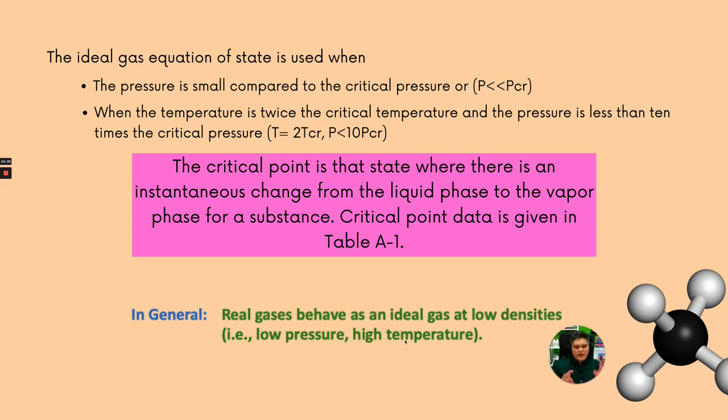But if let's say you have a pressure which is lower than the critical pressure, and you have a very high temperature where the molecules are very active, moving around, not staying still, so that is where the ideal gas equation can be used.